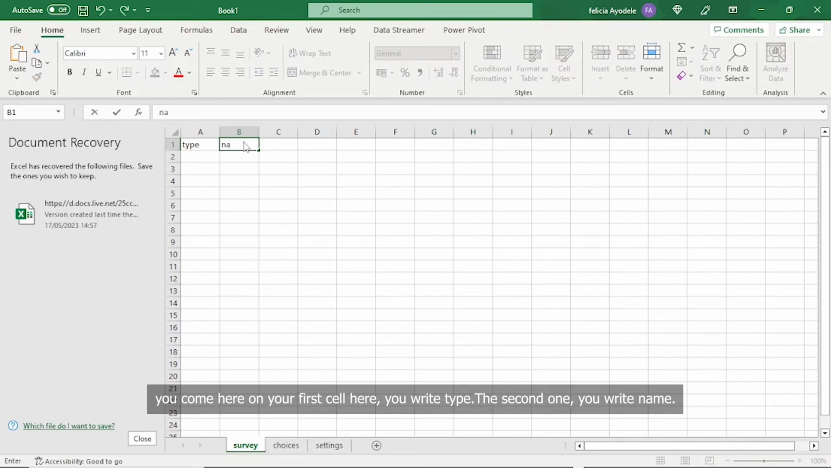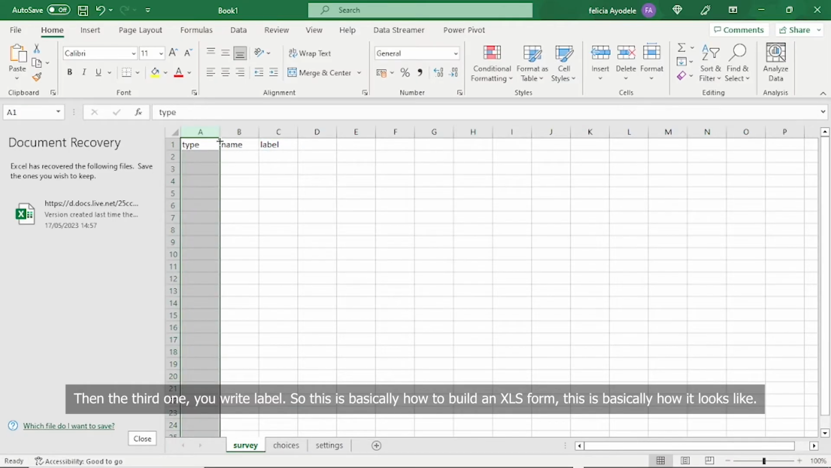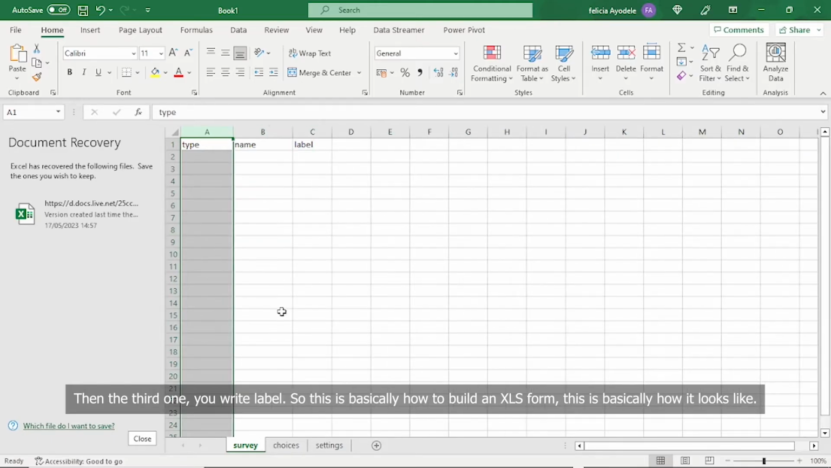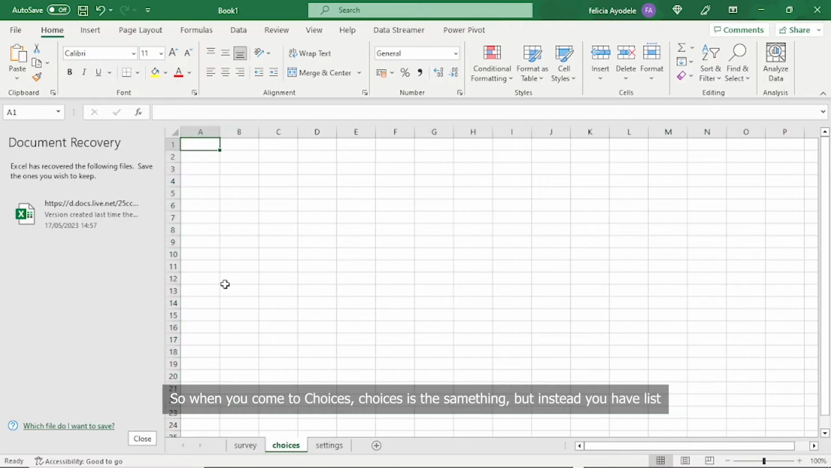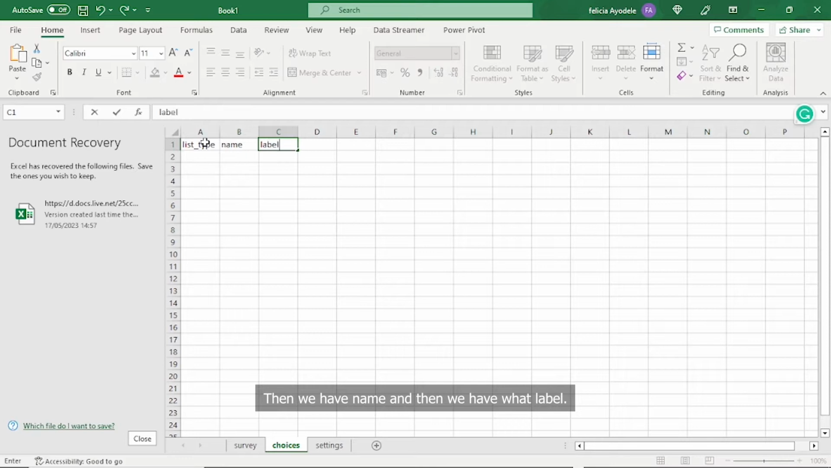Good. So when you have this, you come here on your first cell, you write type. The second one, you write name. Then the third one, you write label. So this is basically how, when we want to build an XLS form, this is how it looks like. So when you come to choices, it is the same thing, but instead you have list underscore name, then we have name, and then we have label.